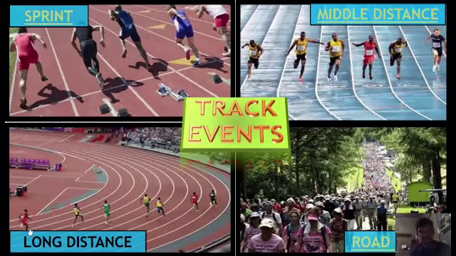Road races are held in the open roads and sometimes finish in the tracks. It can be 10 kilometers, 20 kilometers, 50 kilometers.